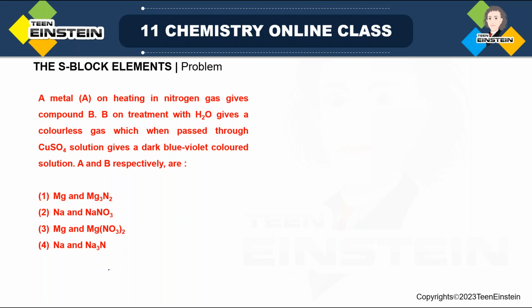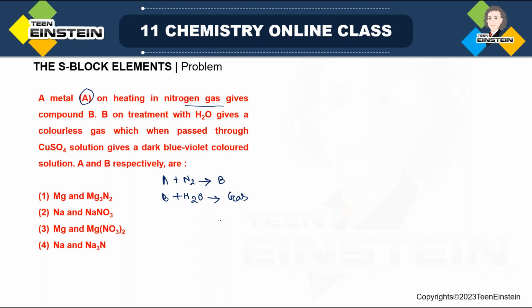Here we have this problem. It says that a metal A, on heating in nitrogen gas, gives compound B. Now B, on treatment with water, gives a gas.